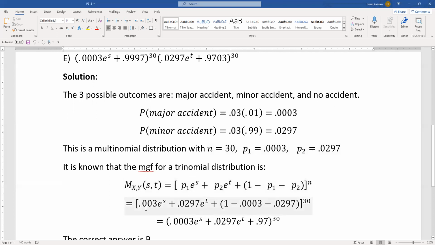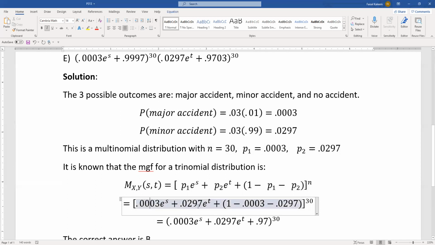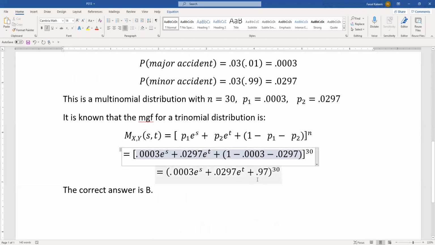So P1 is 0.0003. P2 is 0.0297. And so this time e power s, e power t, and the 1 minus P1 minus P2 ends up being 0.97. And the n is 30. So we get this one, and that is choice B.